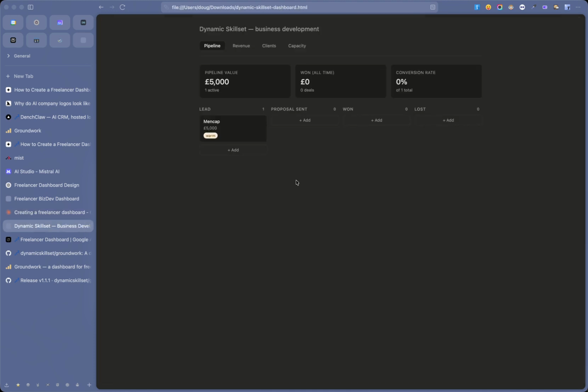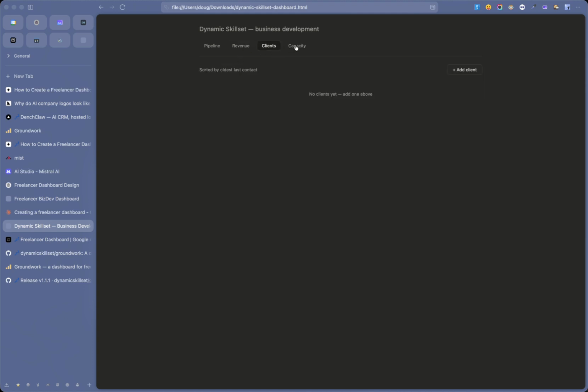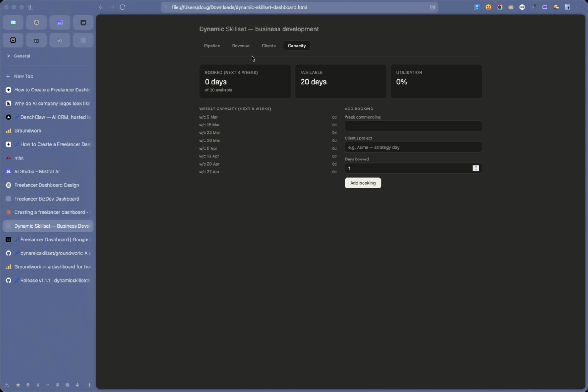If we open that up, you could change the styling of this, but it's already useful in the sense that it's got a little Kanban kind of board, which I can move around. And also I can go through revenue, clients, and capacity. And it's interactive and it's offline. This is on my computer. I've downloaded it. And then Google.